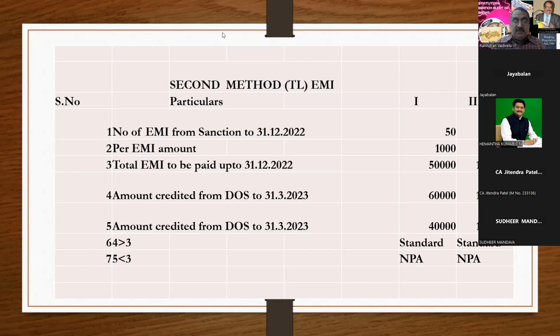So sometimes the bank is disbursing. It is not the disbursement. You have to calculate the EMI due to be paid. The disbursement is different. For this, you have to go and see the sanction letter. In the sanction letter, they say that the EMI starts from this date. So the EMI starting date is clearly mentioned in the sanction letter. The disbursement concept is different. It has got nothing to do with the NPA classification. It is only the EMI fixation. This EMI fixation you have to consider.